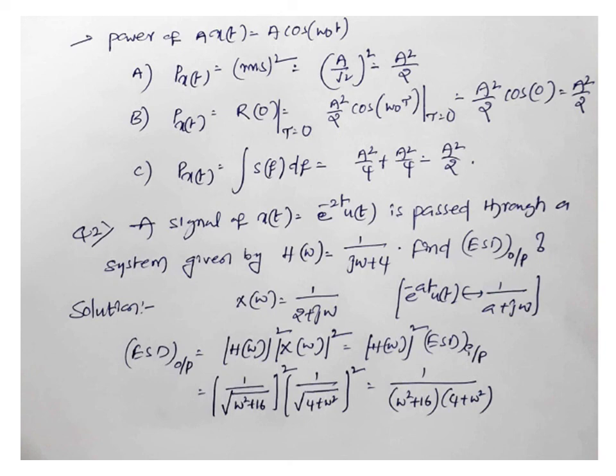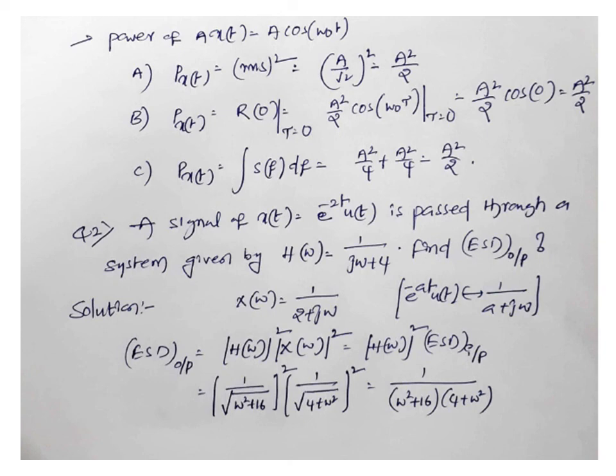We have the formula, energy spectral density of the output is equal to energy spectral density of the input into magnitude of h of f whole square, or magnitude of h of omega whole square. So x of t is there, that is in the form of e power minus at u of t. Its Fourier transform we know from the signals and system subject, already you have completed that one. So e power minus at u of t is having the Fourier transform 1 by a plus j omega. Here a is nothing but 2, so x of omega is equal to 1 by 2 plus j omega.